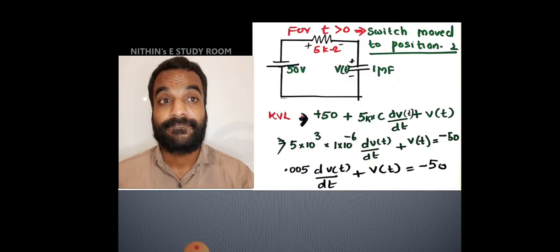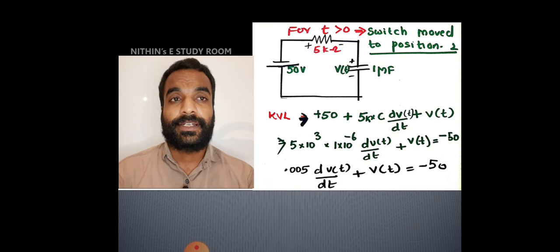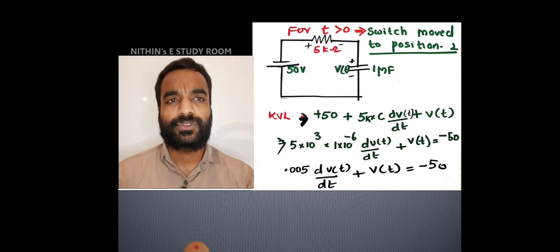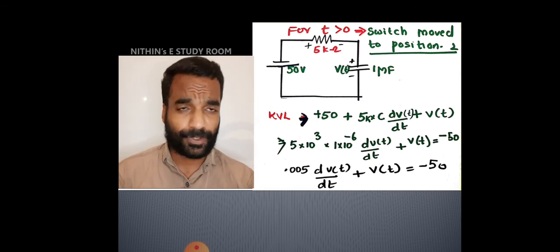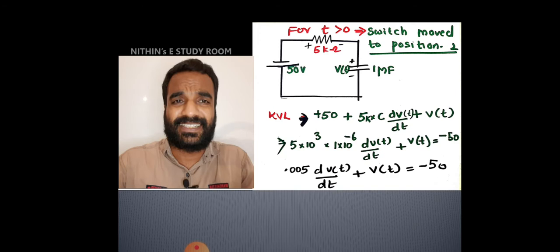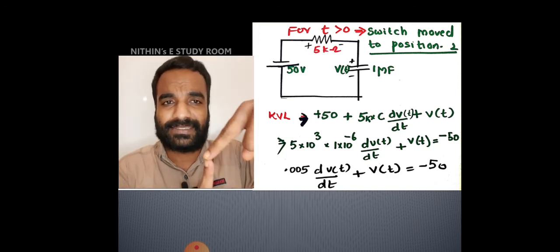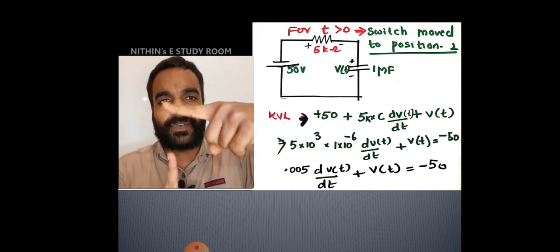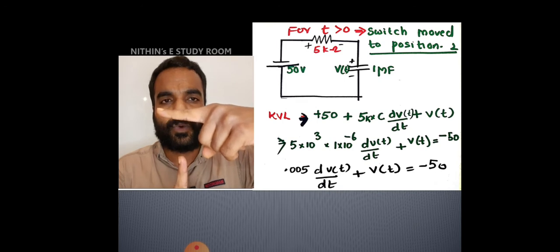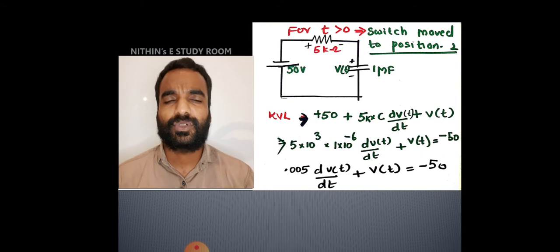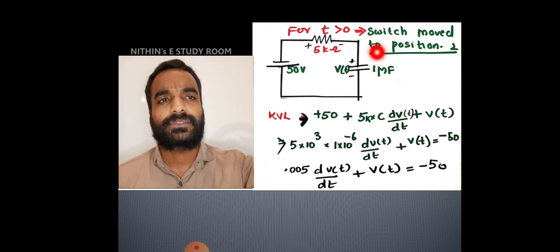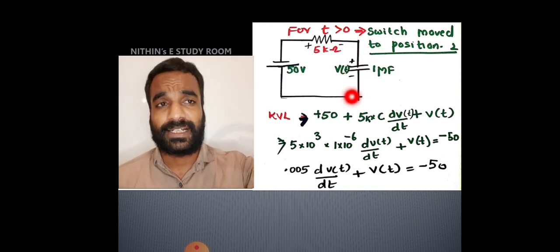Let us see. This is the condition. It is moved to the 50 volt voltage source. The 5 kilo ohm resistor is there. And the capacitor is now not an open circuit, because it lost the steady state. Again it came to a new transient state. In position 1 it was in steady state, but now it is moved to position 2. So a disturbance came, it is a transient period. So again I draw the capacitor back as a capacitor itself.